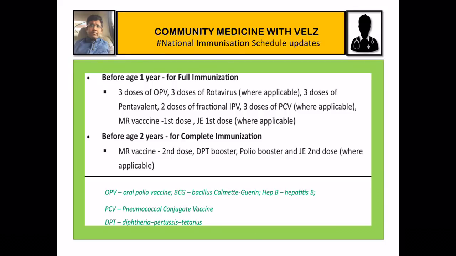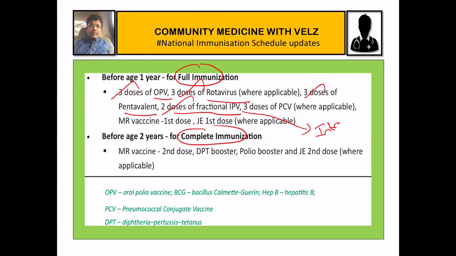Based on these vaccinations, a child can be called fully immunized and completely immunized. A child is called fully immunized if before 1 year of age it has received 3 doses of OPV, 3 doses of rotavirus, 3 doses of pentavalent, and 2 doses of IPV, fractional IPV meaning intradermal IPV, and 3 doses of pneumococcal conjugate vaccine, the first dose of MR vaccine, and the first dose of Japanese encephalitis vaccine.